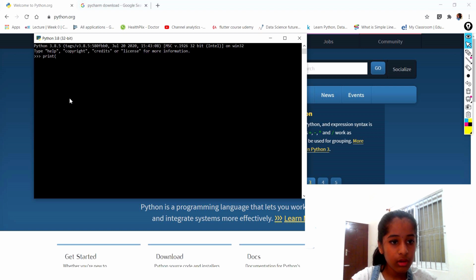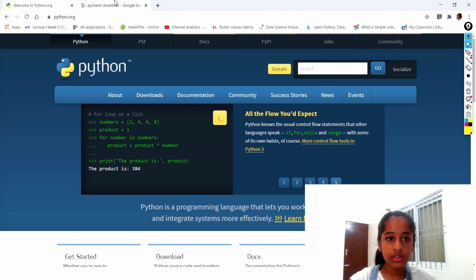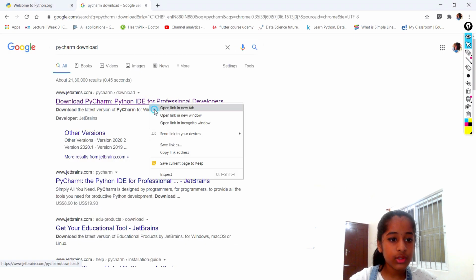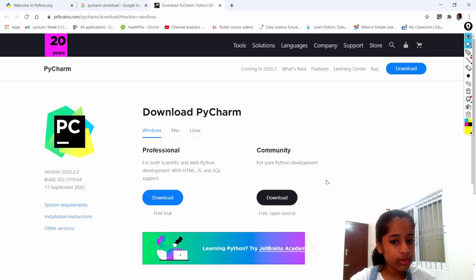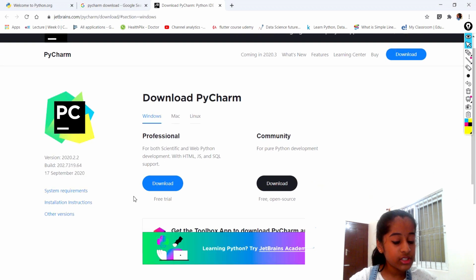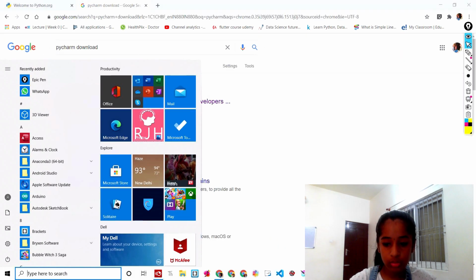You say print hi, and it works like this. So I do not prefer it. Now you can download PyCharm by going here. You have two versions, the professional and the community one. The professional one has only a free trial, but the community one you can download for free. So now we know which one to download.